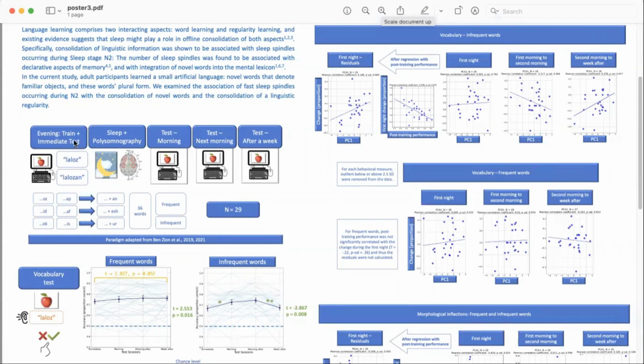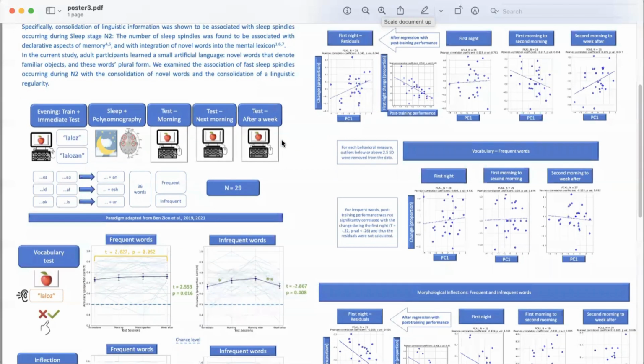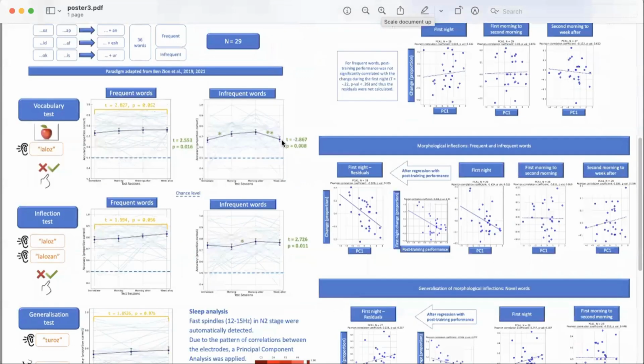After learning, participants performed 3 tests, and then they went to sleep in a sleep lab with polysomnography. They did the same tests on the morning after, and some of the tests a week after. Let's go over the behavioral results.